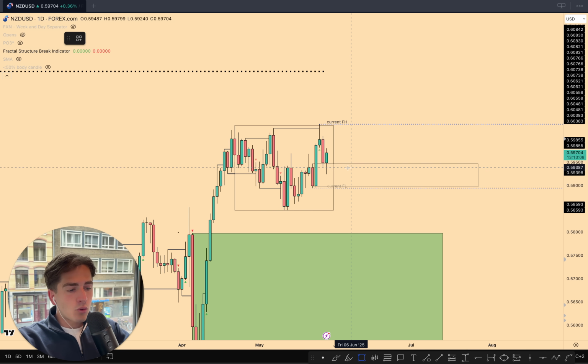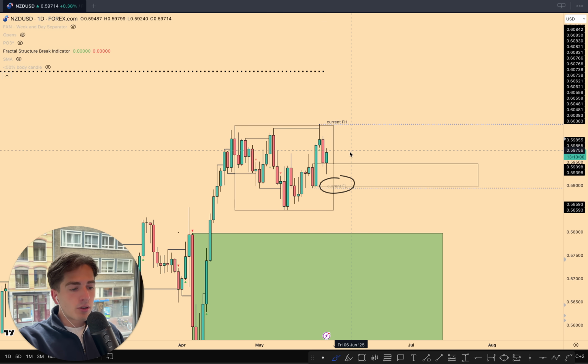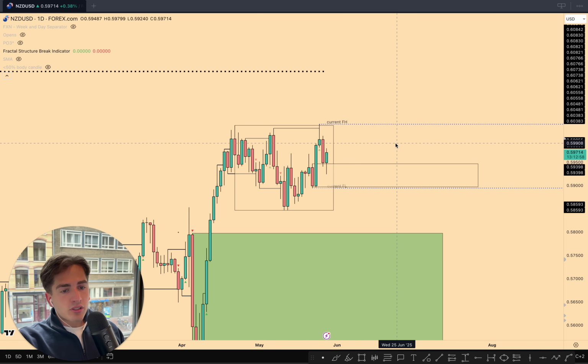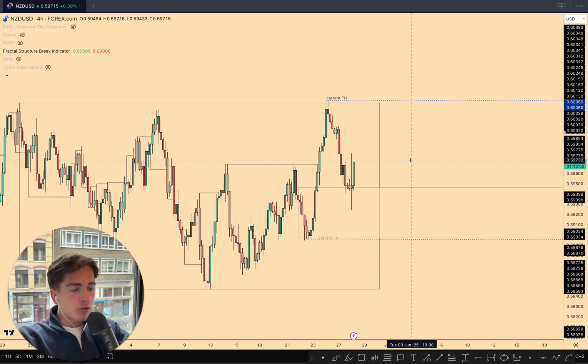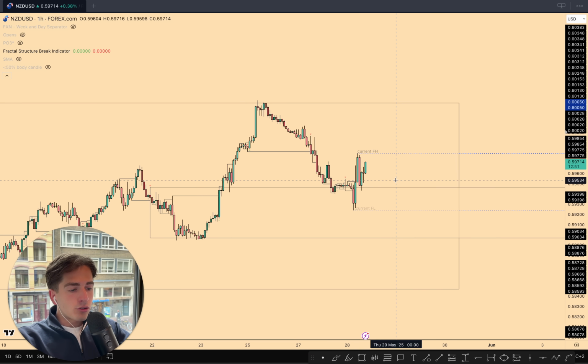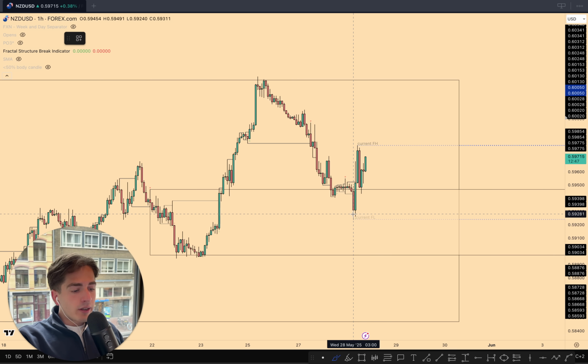But overall, we can see that we're inside an area of daily demand, so a daily sell before buy up. Fractal structure is bullish, with this being the current fractal low, this being the current fractal high. So we were traced in towards daily demand. So then you can obviously look for longs. 4-hour fractal structure is bullish as well. 1-hour fractal structure is bullish as well. Some nice manipulation here last night at 3 a.m.